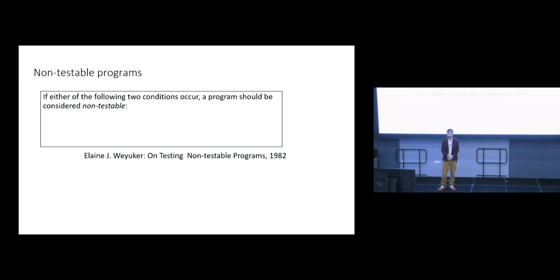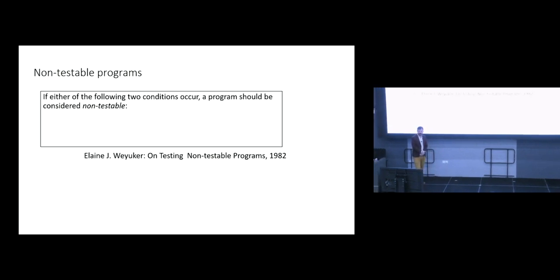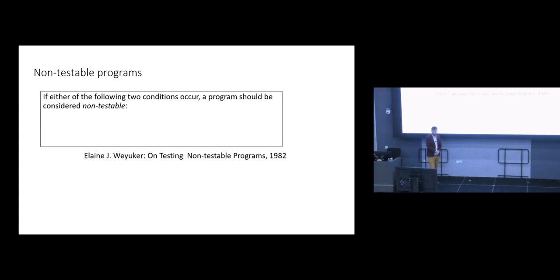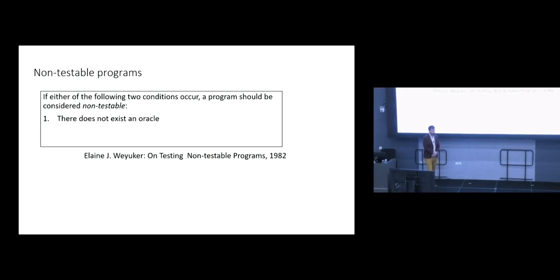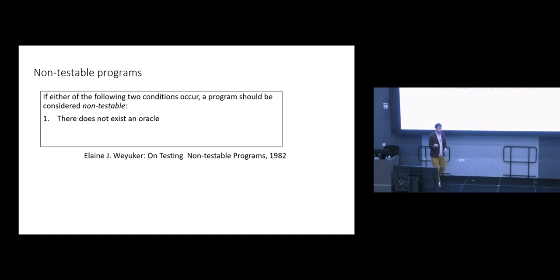And this leads to a slight detour into the notion of non-testable programs from a very nice paper by Elaine Weyuker in 1982, when I was 1 year old. So Elaine Weyuker coined the term non-testable program, saying that a program should be considered non-testable if either of the following hold. One, there does not exist an oracle. This is the case in exploratory software. Say you're trying to write some software to explore some scientific phenomenon, and the whole point is you don't know what this phenomenon is.